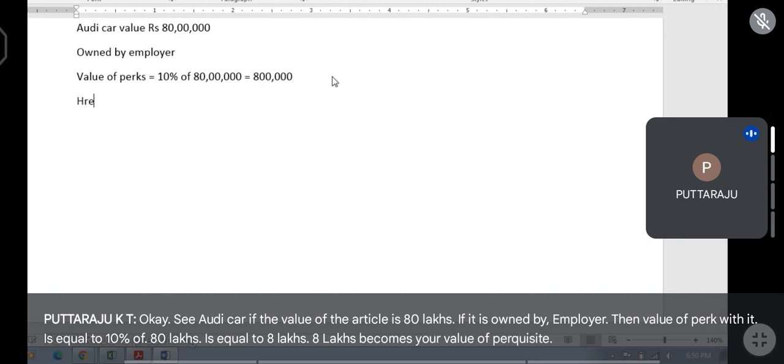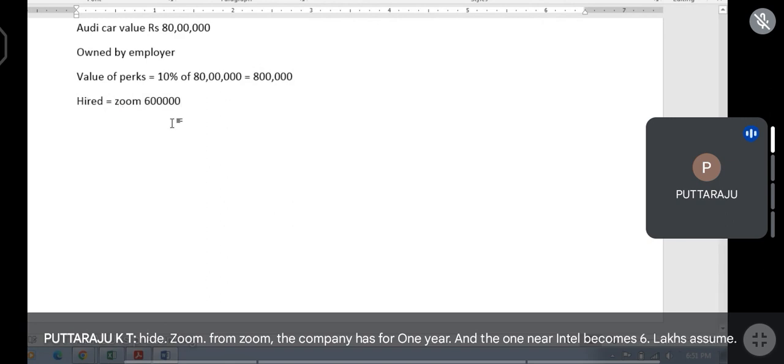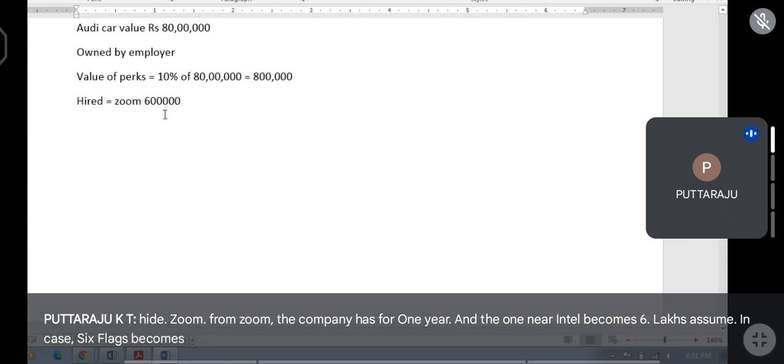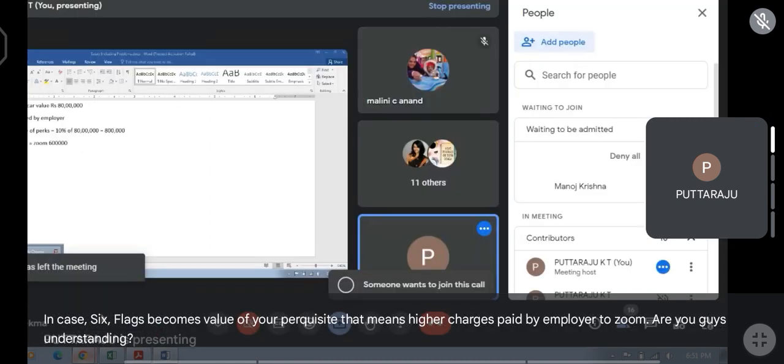If it is hired, that means hired from Zoom. From Zoom, the company hires for 1 year, and the 1 year rental becomes 6 lakhs. Assume entire 6 lakhs becomes value of your perquisite. That means hire charges paid by employer to Zoom. Are you guys understanding? Yes, sir.